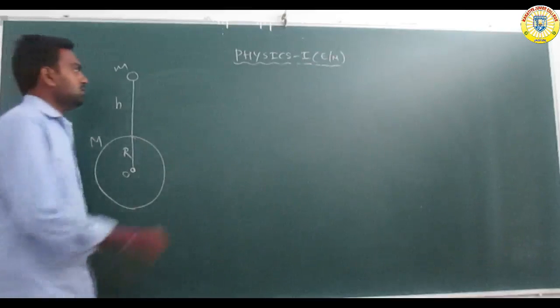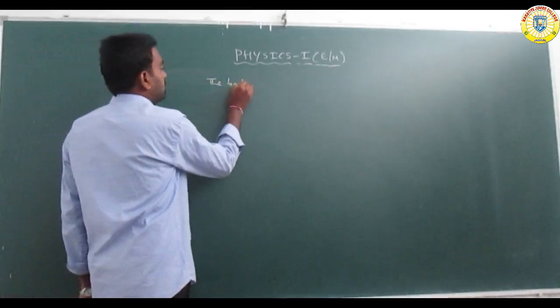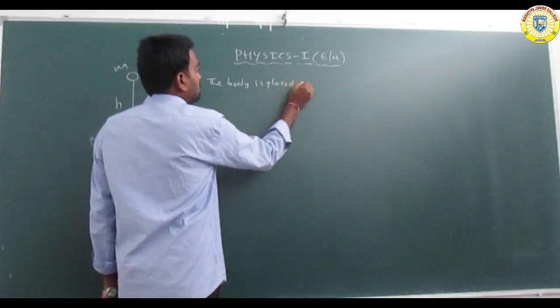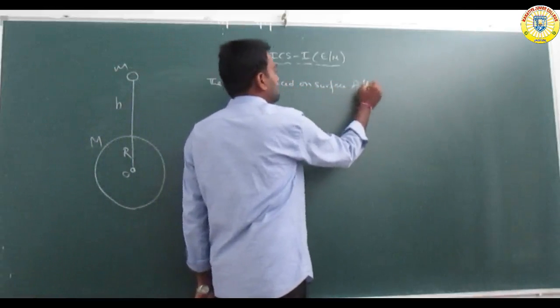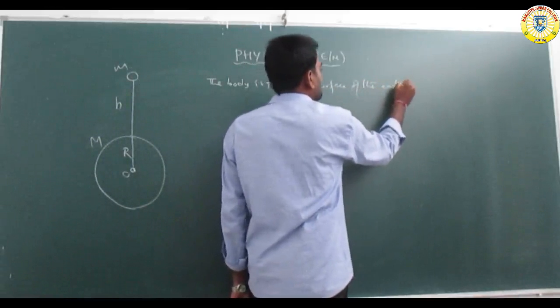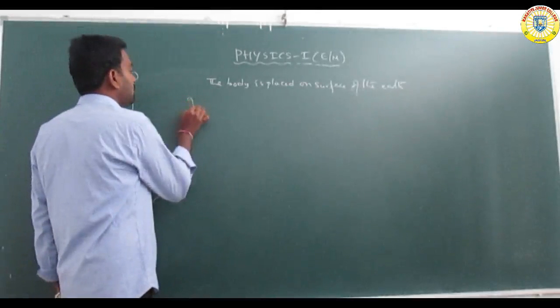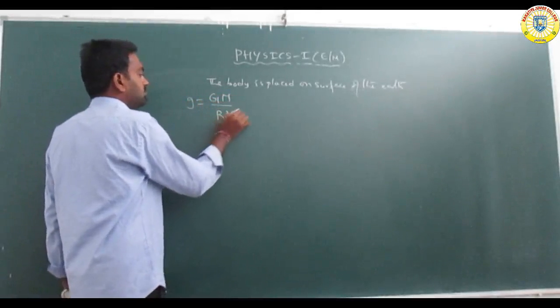So the body is placed on the surface of the earth, and that value is g is equal to GM by R square.